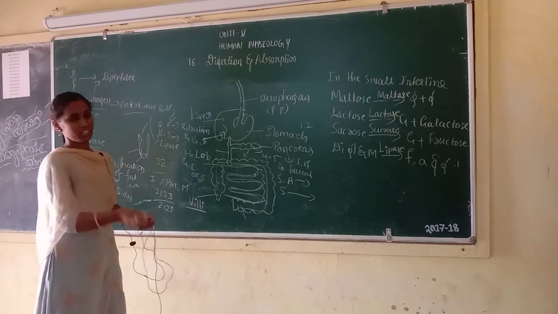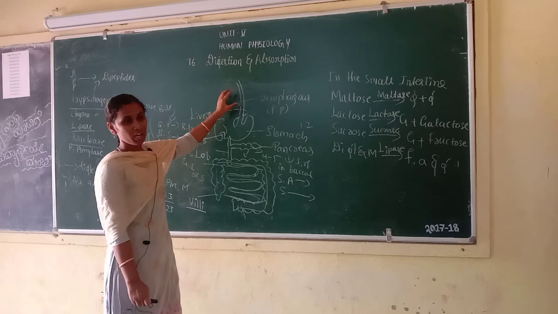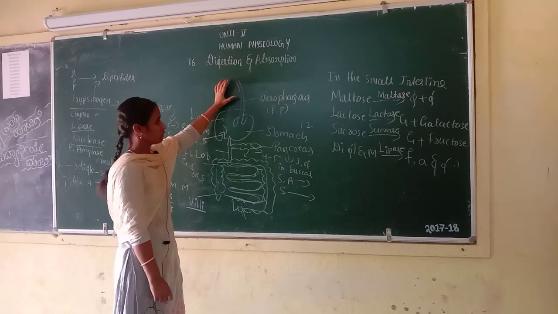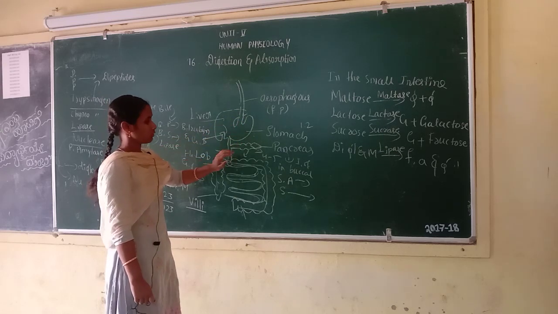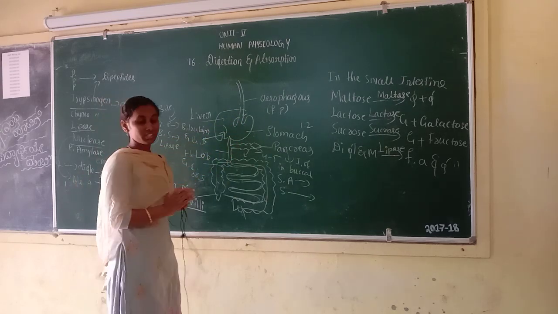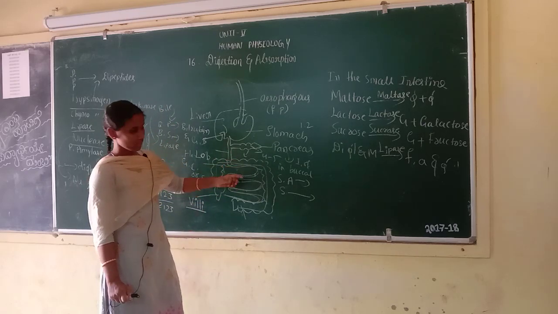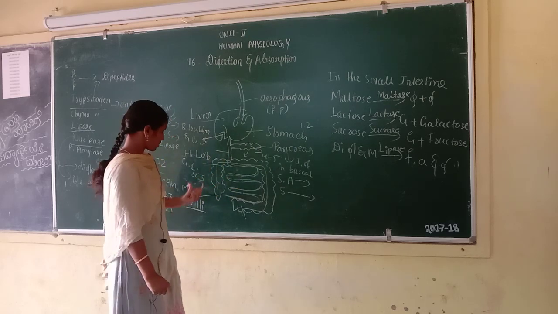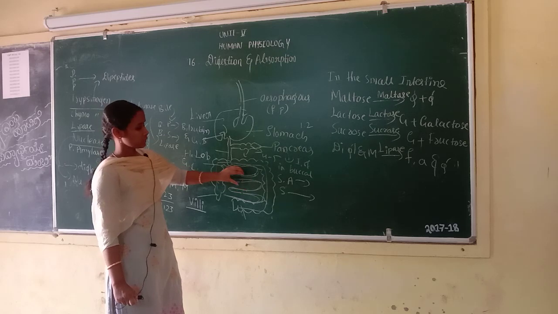Next process: ingestion, digestion, next absorption. A small amount of absorption occurs in the mouth, stomach and other parts, but the maximum amount of absorption occurs in the small intestine. The small intestine has villi. With the help of villi, the absorption process occurs.